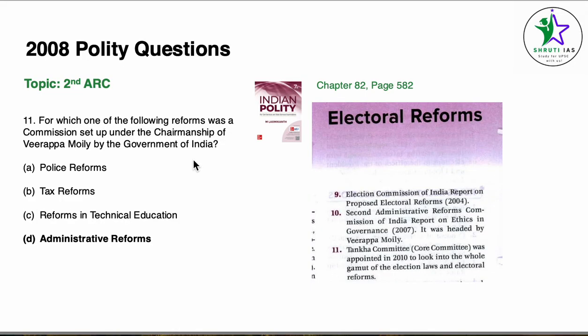11, the topic is Second ARC. Now here the question is, for which one of the following reforms was a commission set up under the chairmanship of Veerappa Moily by the Government of India? This answer can be found in chapter 82, page number 582 under electoral reforms. Point number 10, Second Administrative Reforms Commission of India was headed by Veerappa Moily and it was formed in 2005. Which basically makes the answer D. This particular commission is related to administrative reforms.